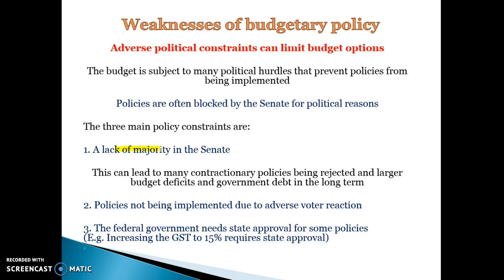And that can lead to more debt in the long term because they were trying to be contractionary but they weren't able to be. They may block policies because they think they're going to have an adverse voter reaction. And often policies need both federal and state approval. So the problem with that is there are a lot of constraints which limit our ability to effectively implement policies, and can also mean that it takes a long time for certain policies to get through the different houses.